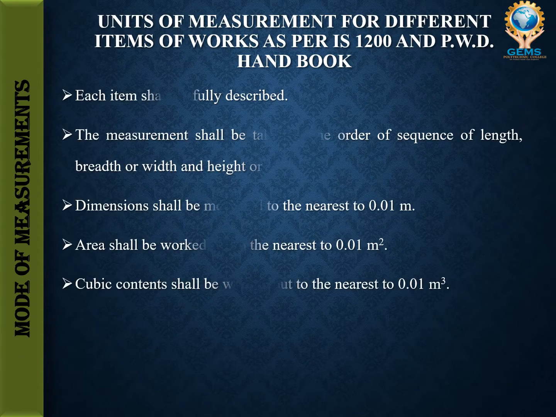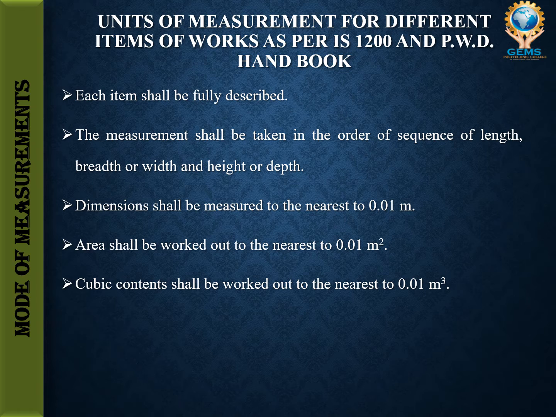So, unit of measurement for different items of work as per IS 1200 and PWD handbook. What are the points here? It is nothing but we can just simply read. Each item shall be fully described. That is the first one.